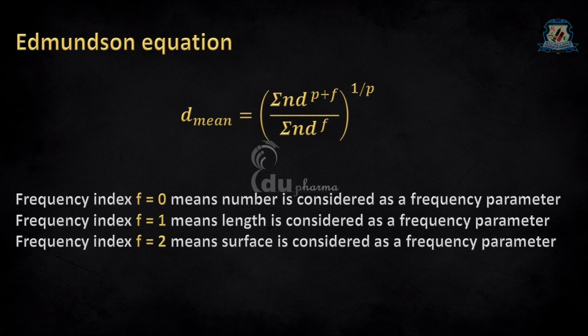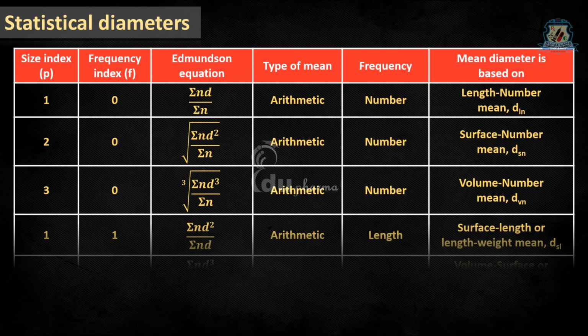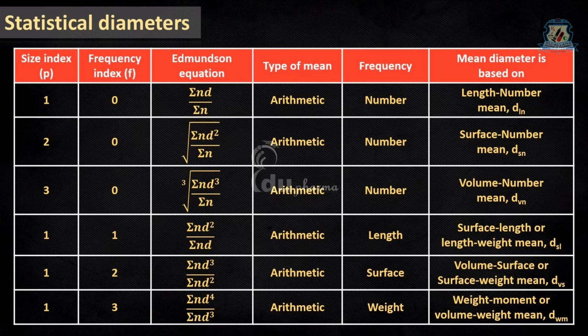Frequency index f equal to 1 means length is considered as frequency parameter, and 2 means surface is considered as frequency parameter. Depending on p and f values, various derivatives of the Edmondson equation can be obtained, and respective diameters can be studied in terms of statistical diameters as given in this table.